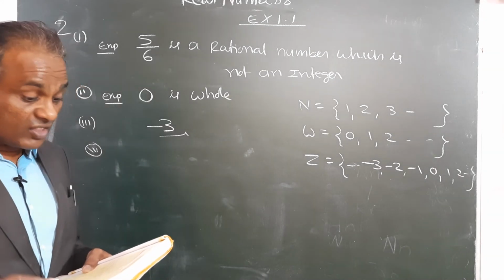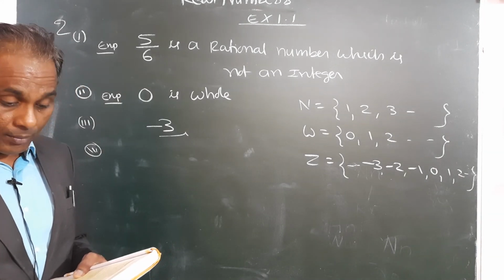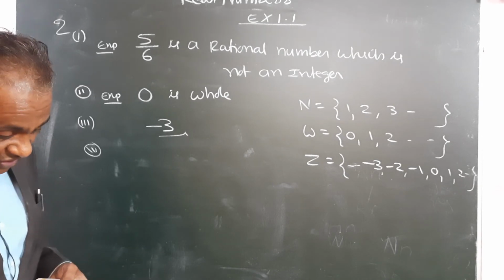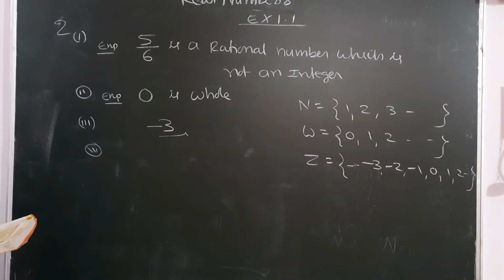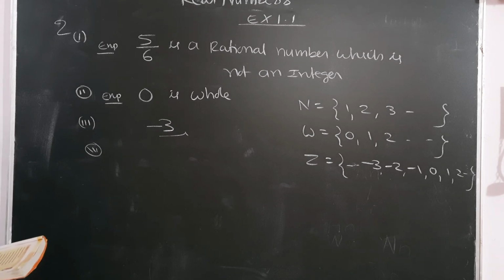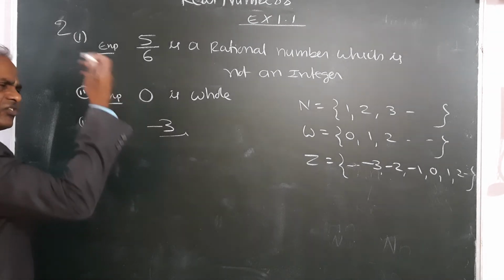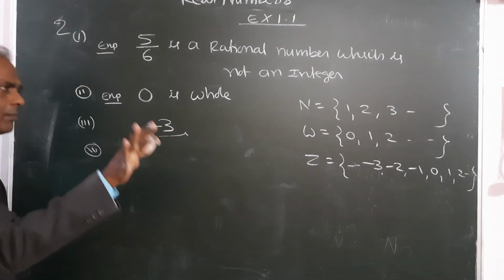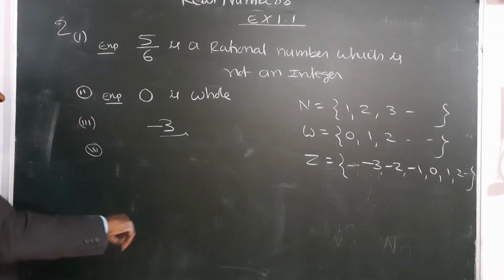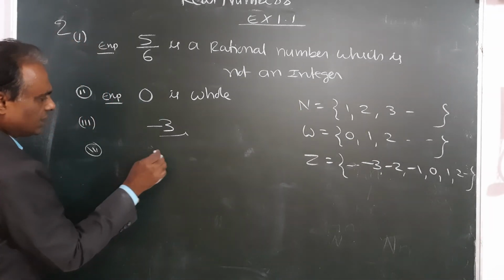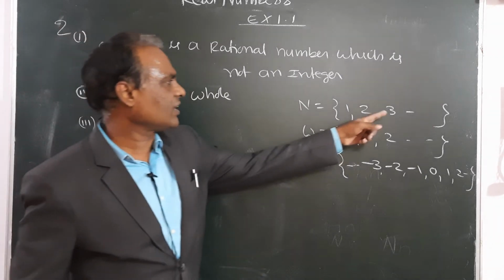A number which is a natural number, whole number, integer and rational number. So tell one number which should be a natural number, a whole number, an integer, and a rational number. 5 or any number, say 3. 3 is a natural number.